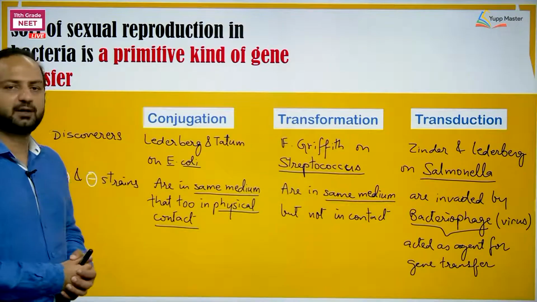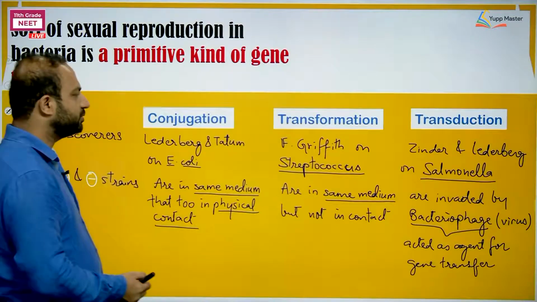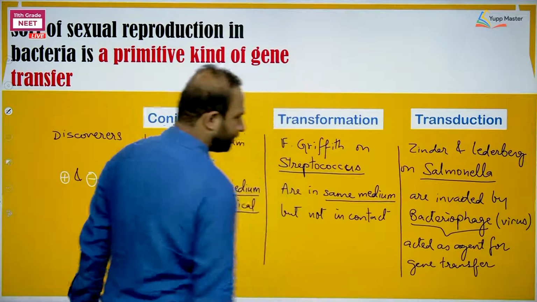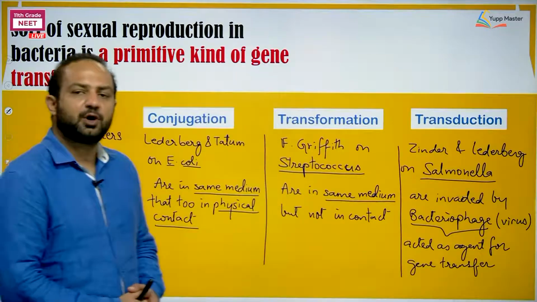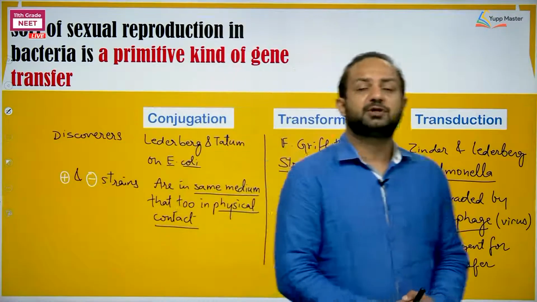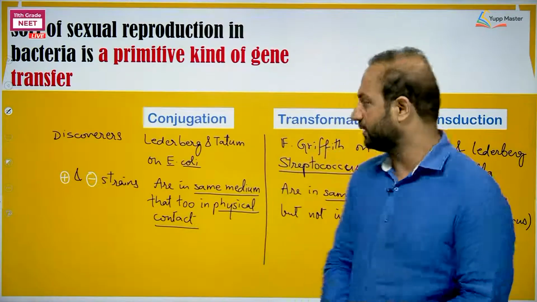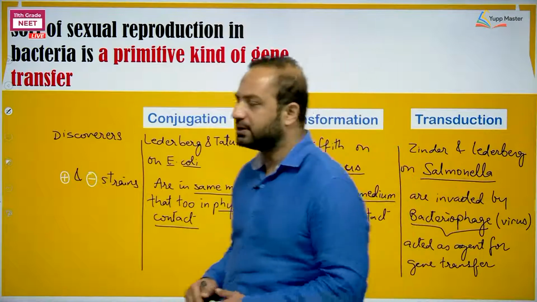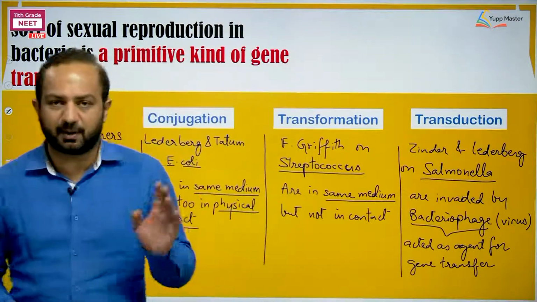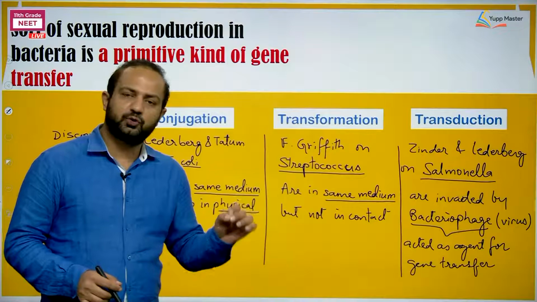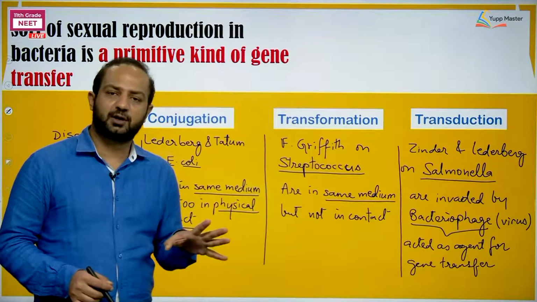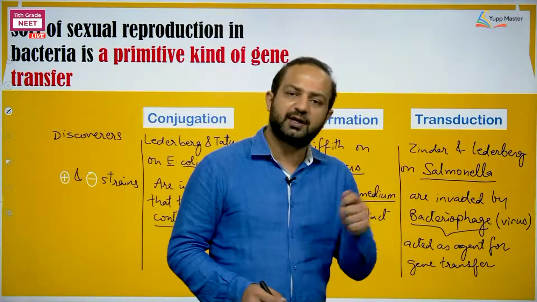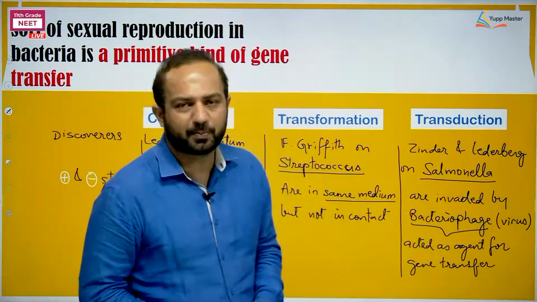So, conjugation, transformation and transduction are these three types. These are three different types of primitive gene transfer in bacteria studied so far, and they are different in terms of how the gene is getting transferred. Remember, in bacteria during so-called sexual reproduction, there is no new individual born. There is no addition to the number of individuals in the population.